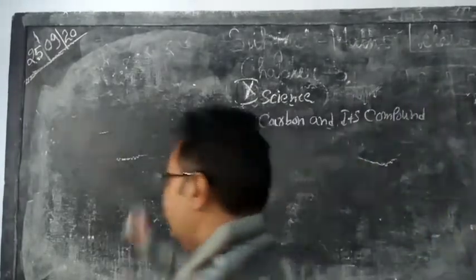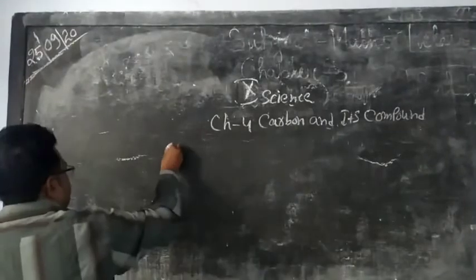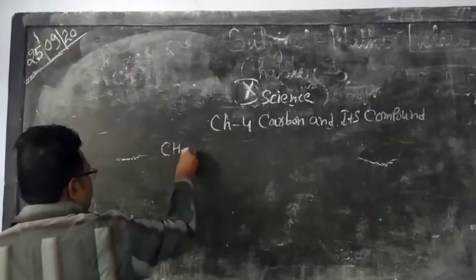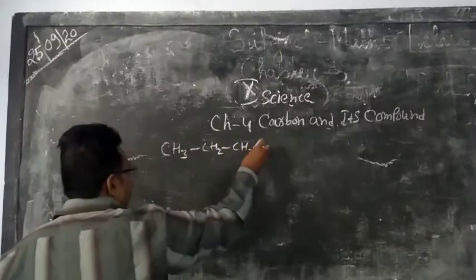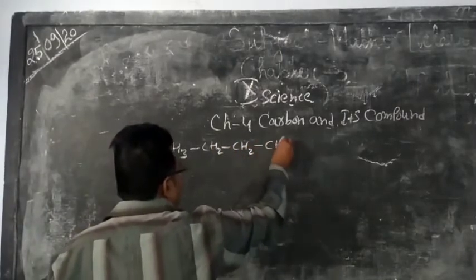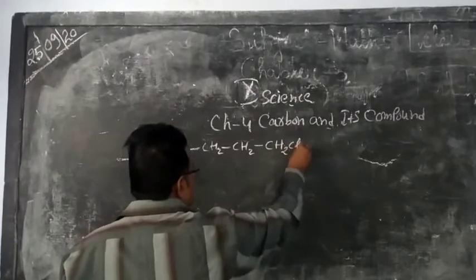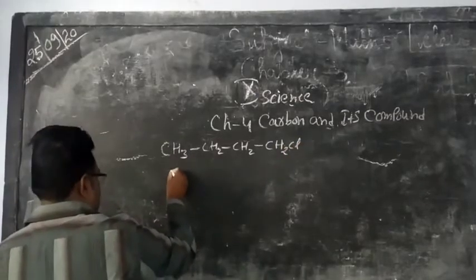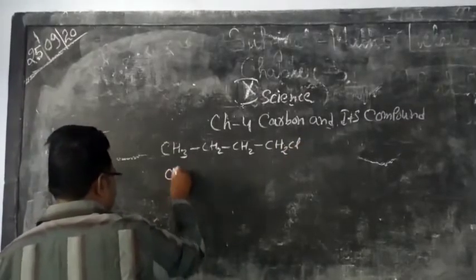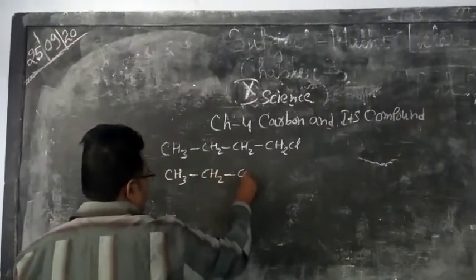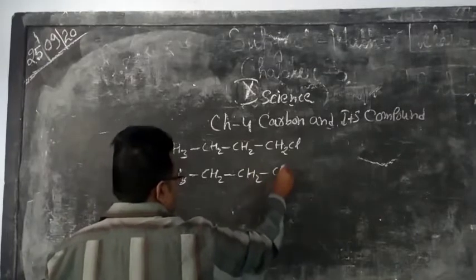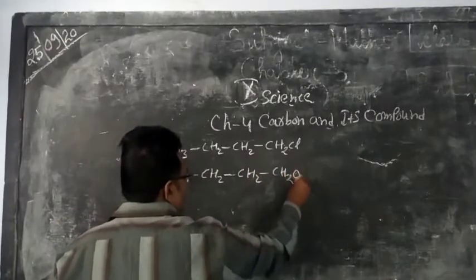The first one is CH3, CH2, CH2, CH2, Cl. The next one is CH3, CH2, CH2, CH2, OH.